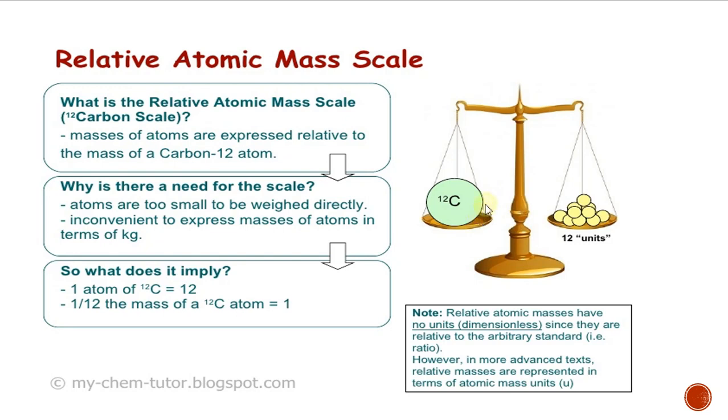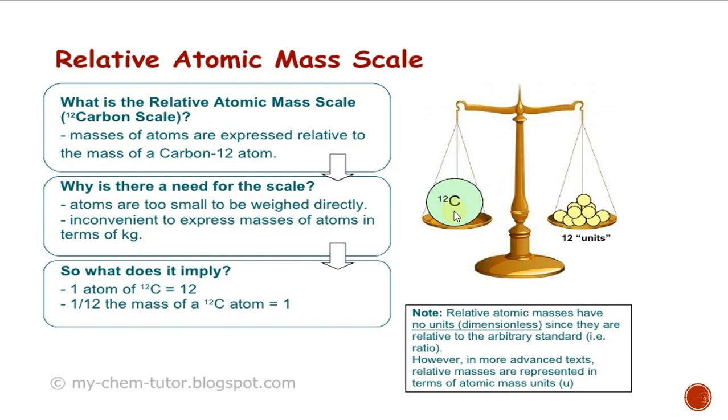So chemists are using one element as a standard. So the mass of an atom is relative to the mass of another atom. That is called relative atomic mass. To measure, the mass of one atom is relative to the mass of another atom. In that example we saw the shopkeeper used a weight on one side, right?